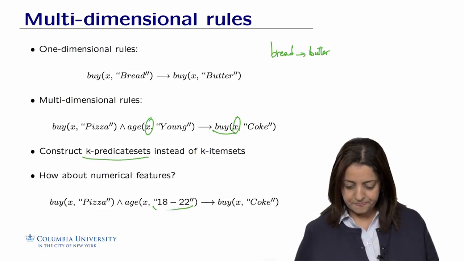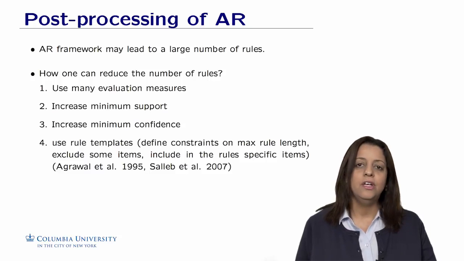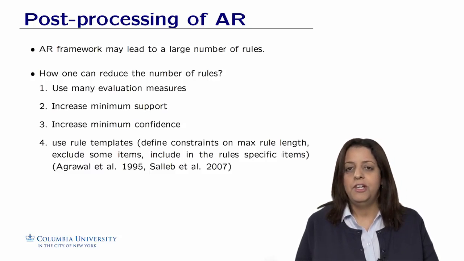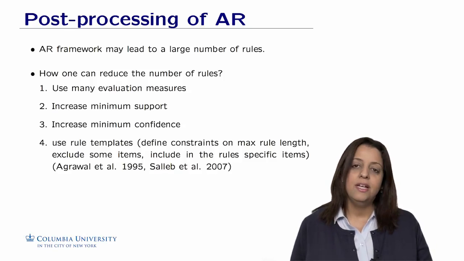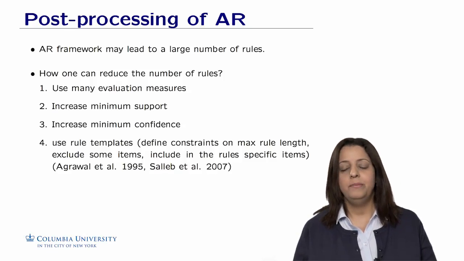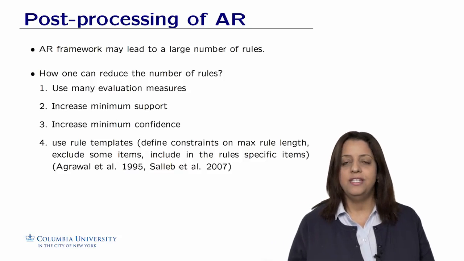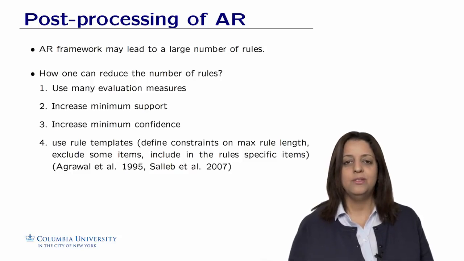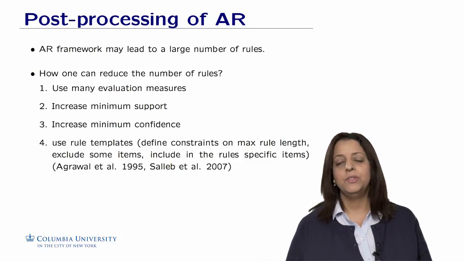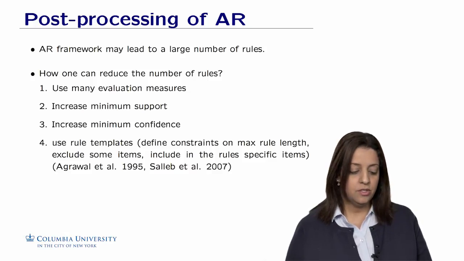Another fact about association rules is that they may lead to a very large number of rules, which makes it difficult to sift through the rules to find the nuggets or the interesting relationships. So how can one reduce the number of rules? This can be done in different ways. We could use many evaluation measures. So far we have seen the pair support and confidence. We could make it a triplet: support, confidence, interest. There are also other evaluation measures that were proposed in the literature.